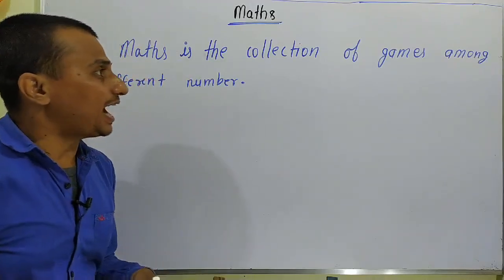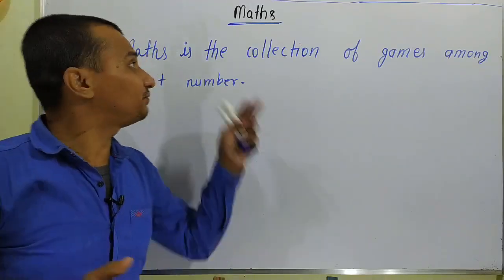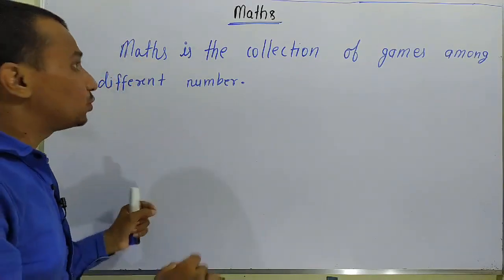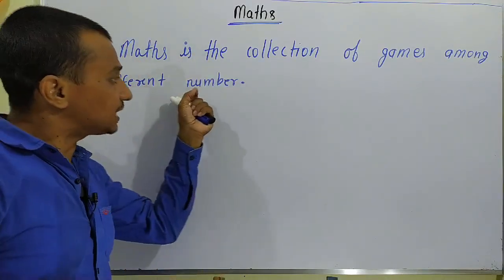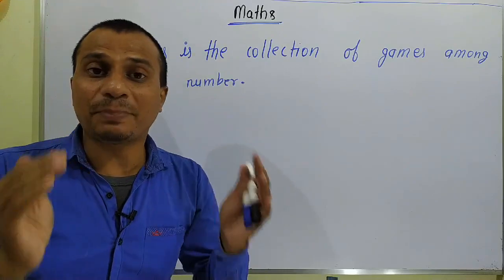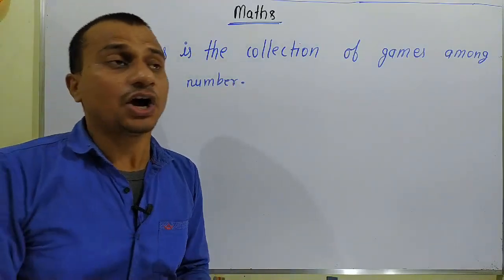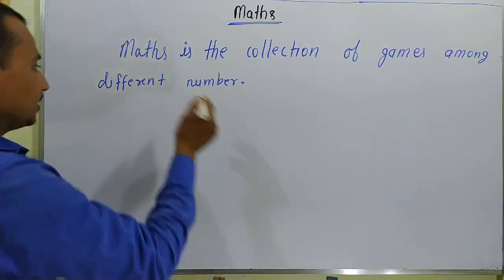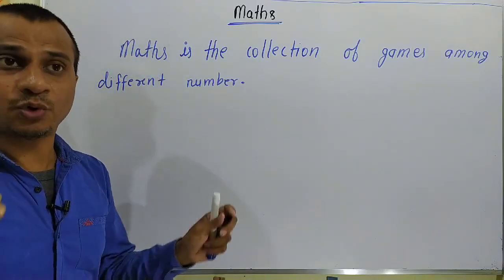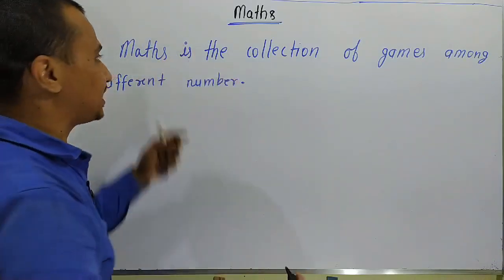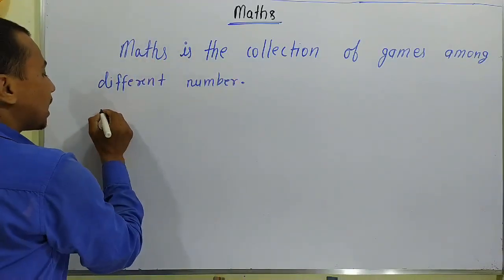When we are studying maths, generally we do some things with numbers. I mean, we play some games among different numbers. The simplest game among the numbers which we play in mathematics is counting.